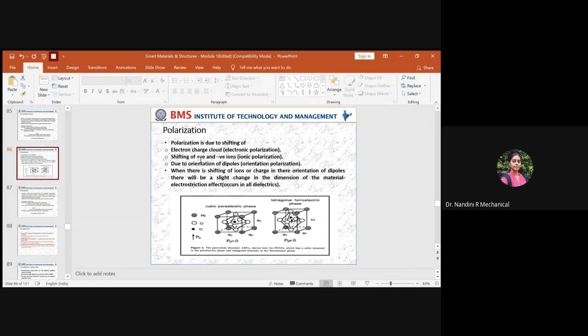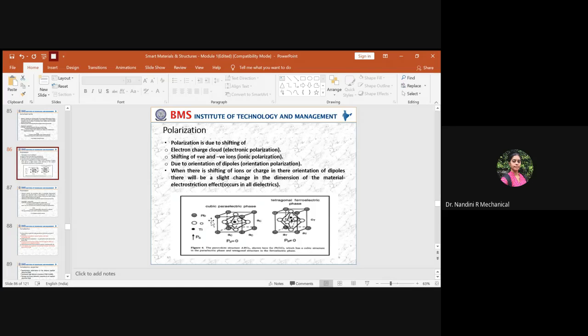Based on the charges associated, you will have the electronic polarization. When you charge, you will have positive ions and negative ions. Apart from that, when you apply the electric field, the dipoles orient along the particular domain, so you have the orientation polarization also. With respect to these factors, we explained yesterday in depth how the structure changes from cubic to tetragonal phase in a ferroelectric material, using lead-based piezoelectric material as an example.